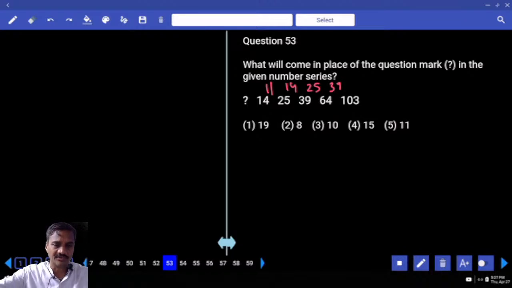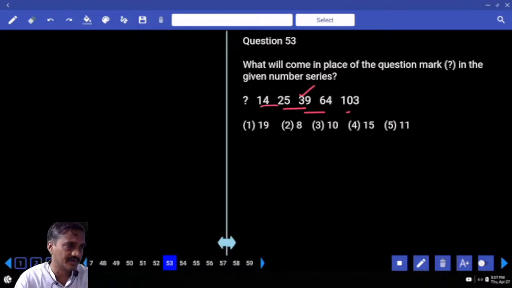Isn't it? 11, 14. Then what is the relation among these numbers? 11, 14, 25. Do we get it or not? Now 14 plus 25 is 39. And 25 plus 39, are you getting 64 or not? And 39 plus 64 is 103. Then that means it comes under which category?